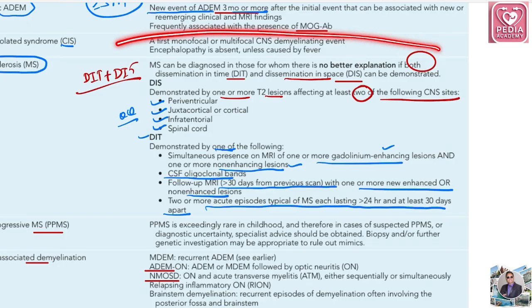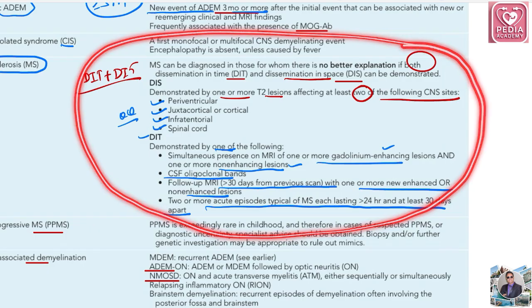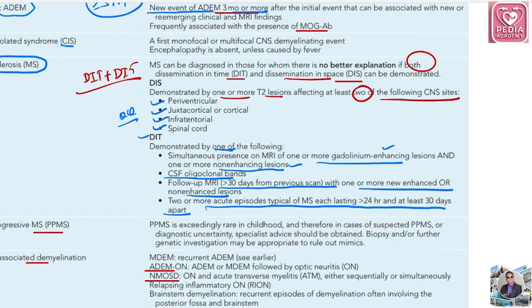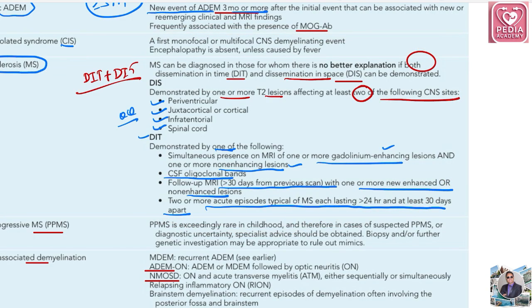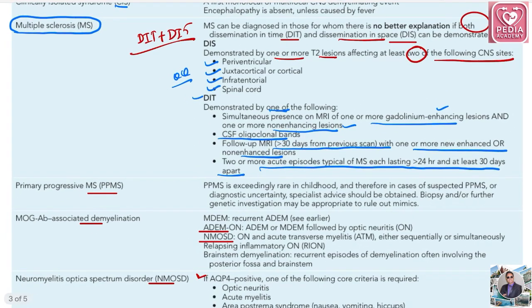This is very important because if this question comes in the exam, it will be the differentiating factor from rancor to non-rancor. So just remember the multiple sclerosis definition. It is ultra high yield, very important. Okay. Primary progressive, PPMS, we will discuss it later.